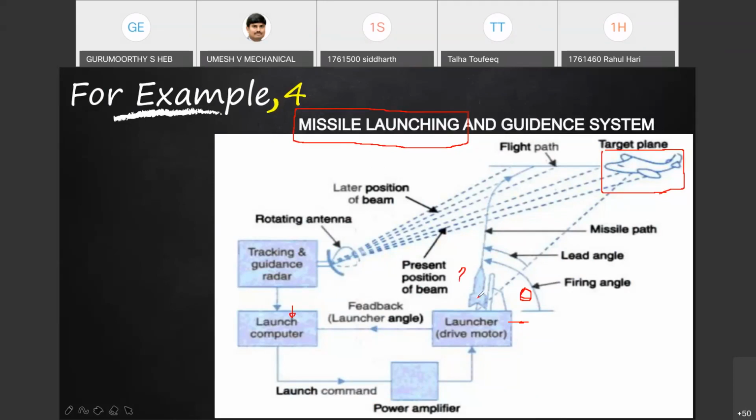So our final objective is that it has to be launched and it will follow a path directly toward the target. This has to happen automatically. Now the sophistication and complexity here is not within a 20 meter range. It is in kilometers. Once it starts, it has to sense the direction.